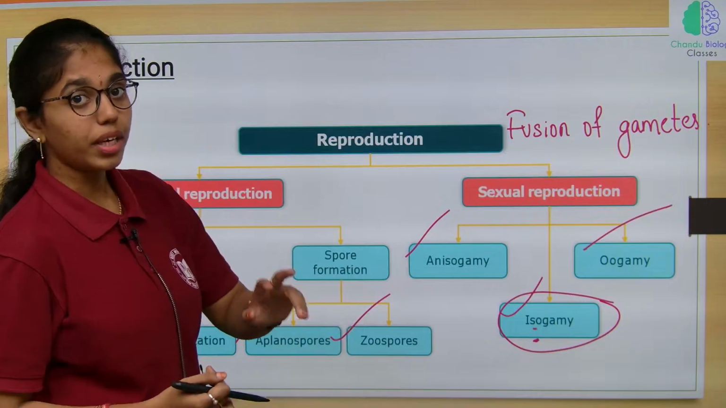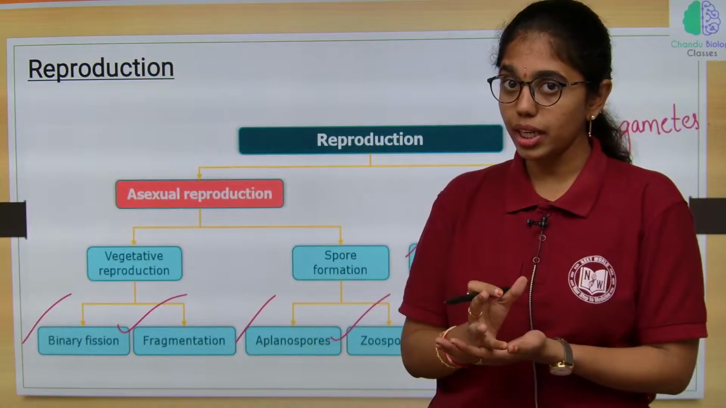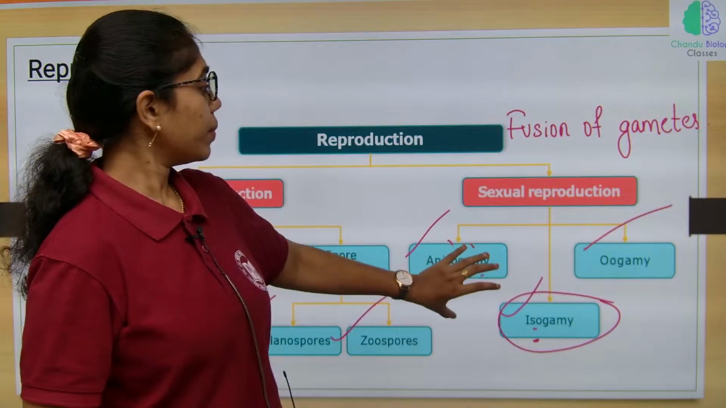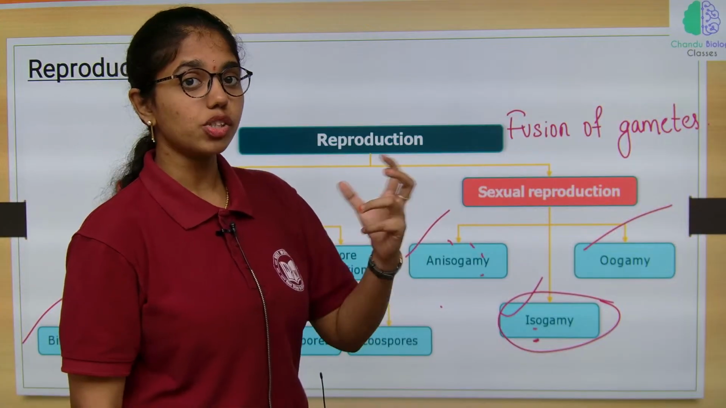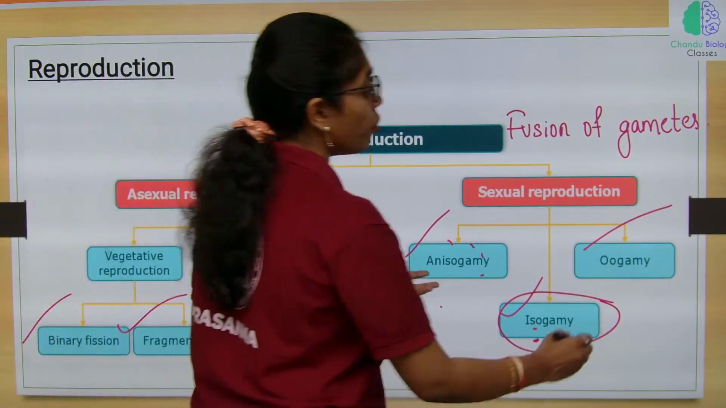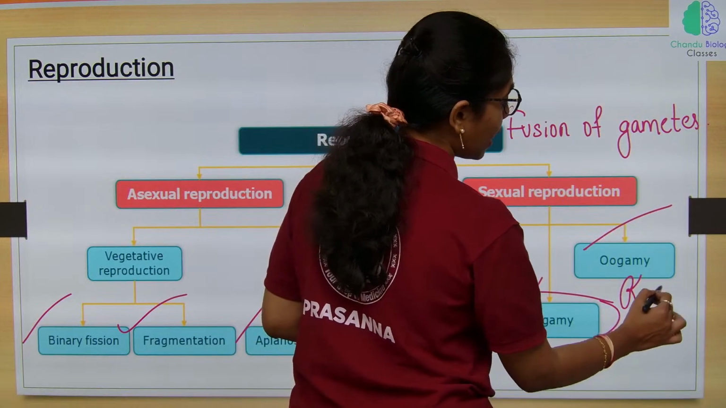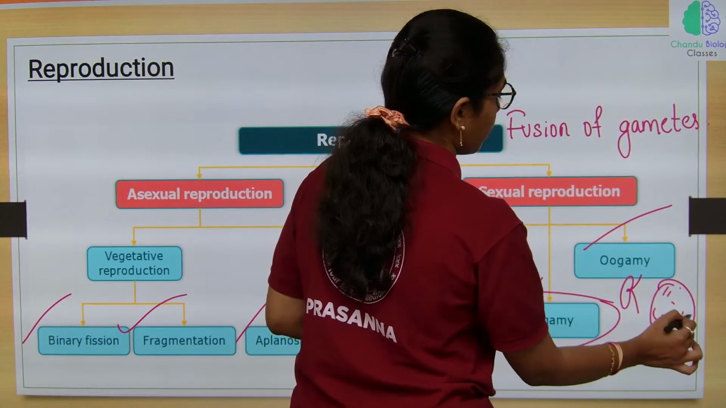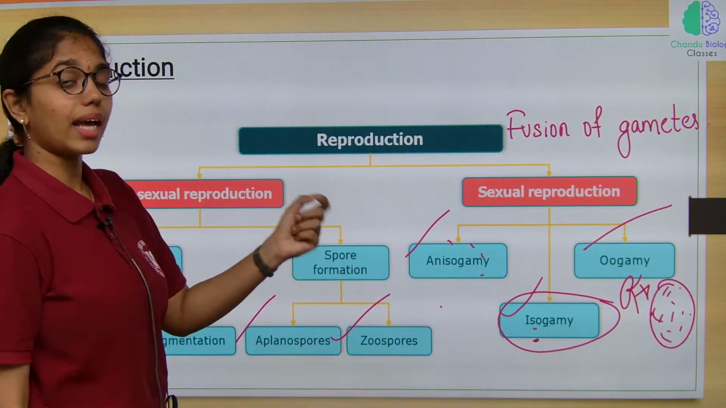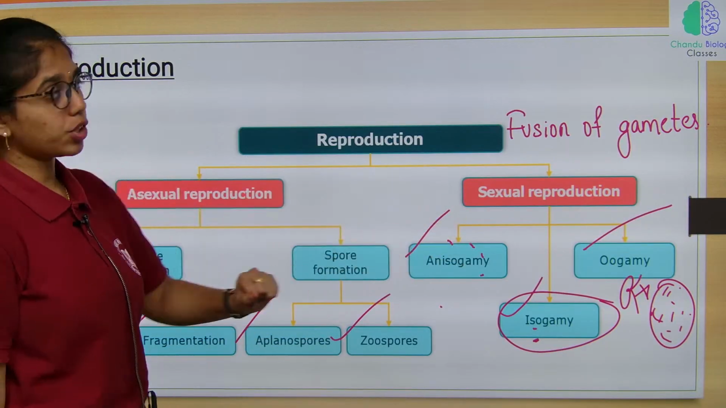Next, anisogamy: male and female gametes can be either structurally or physiologically dissimilar to each other. And oogamy is fertilization between a small motile male gamete and a large non-motile female gamete. This is all about sexual reproduction.